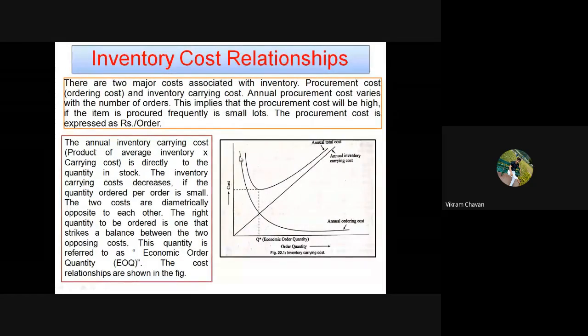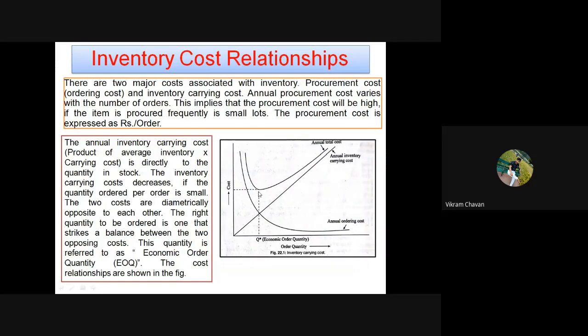Now where these two lines, the annual inventory carrying cost line and the annual ordering cost line, cross each other, this particular point will be the lowest point for the annual total cost. That shows that this is the lowest cost associated with the order. So this point passes through the crossing point of the annual inventory carrying cost and the annual ordering cost.